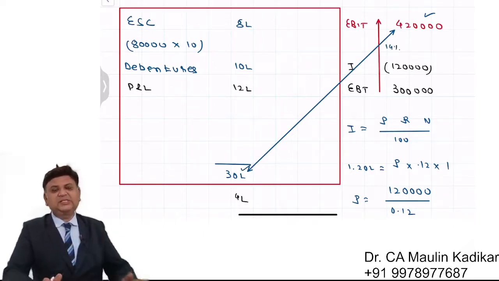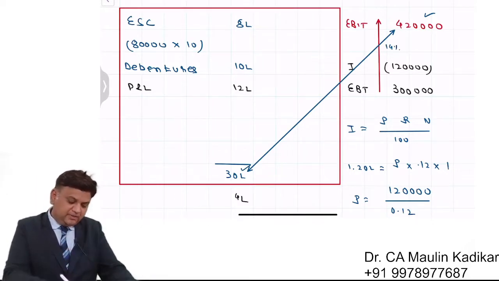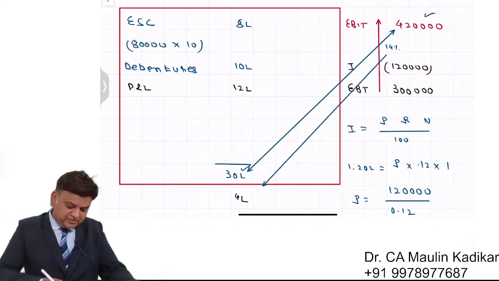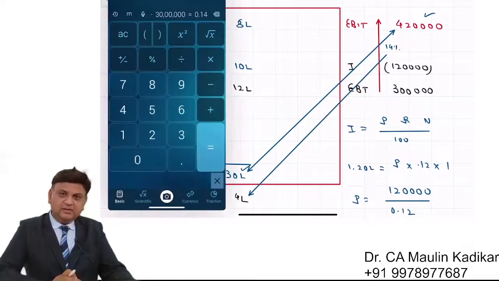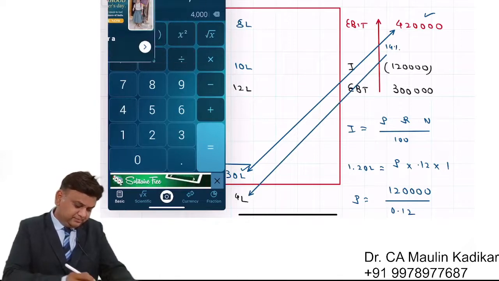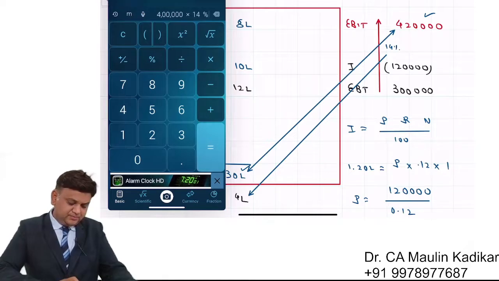So the question says that, say right now you are earning at the rate of 14 percentage, and the same rate you will be able to earn on this 4 lakh rupees, like that information is given. What does it mean? It means that, listen carefully, 4 lakhs into 14 percentage.